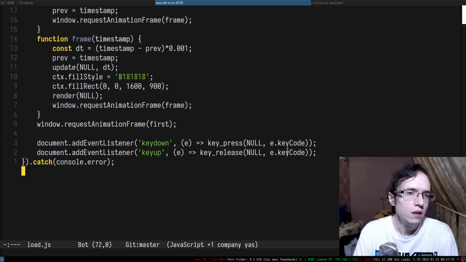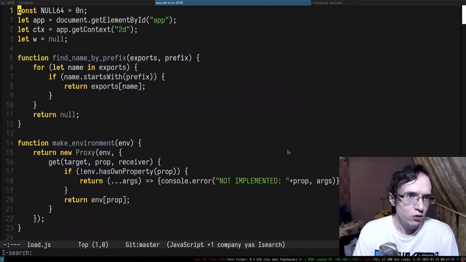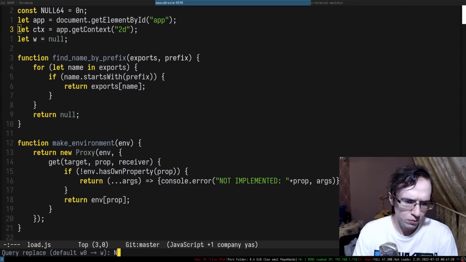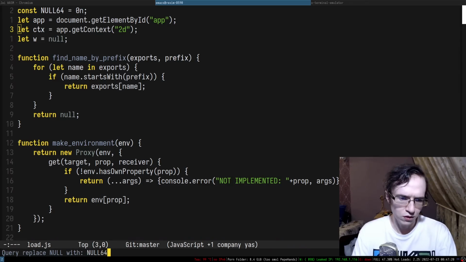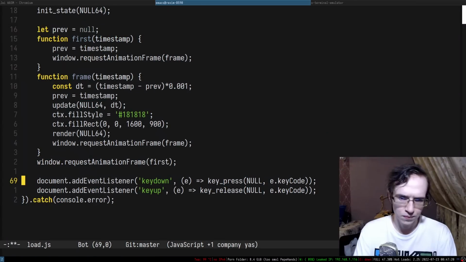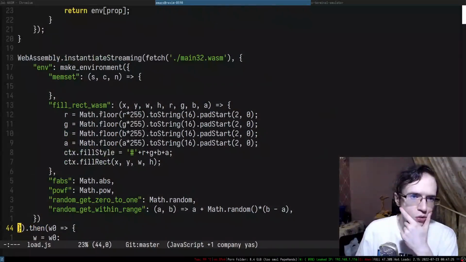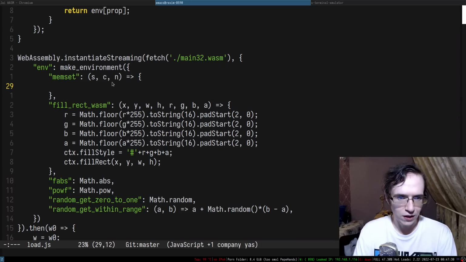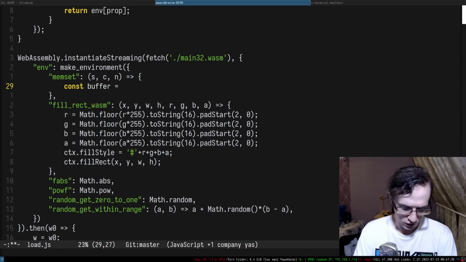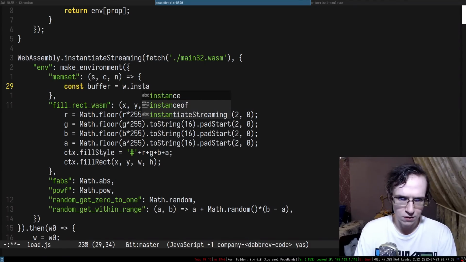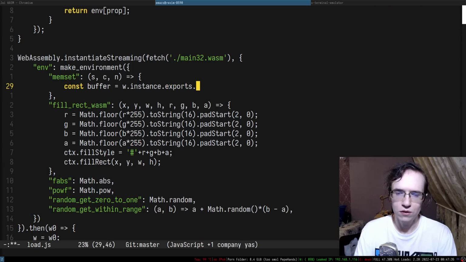So, all right. So null. I probably want to do query replace null and say null 64. Okay. So in memset, we need to take the buffer. This is going to be instance, exports, memory, buffer.